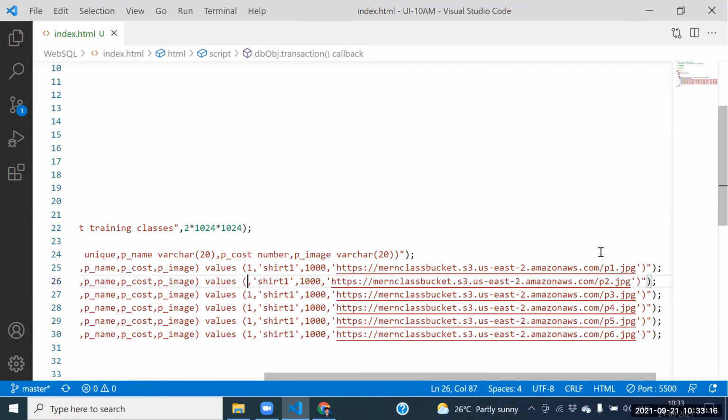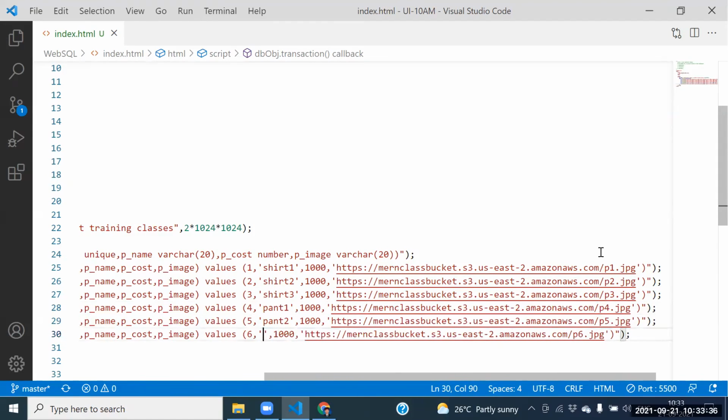Number equal to what? 2. Number equal to 3. 4. 5. 6. What is the name of the shard? The name of the shard is shard 2. Shard 3. What is the name of the product here? The name of the product is pant 1. Next one, here we need to place pant 2, and here pant 3. Whatever we have here, that one we need to place it here.